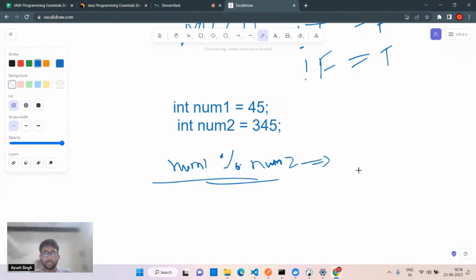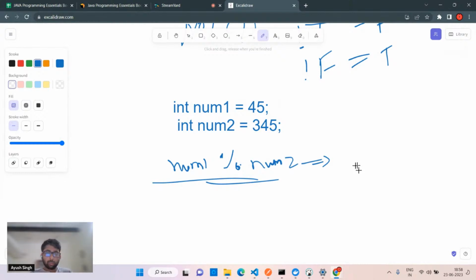Just tell me quickly in the chat box, please. What is going to be the output for this num1 and num2? We have 45 and 345, right? Can anyone tell me what is going to be the remainder in here? What is the remainder? It is quite easy. Okay, we are getting this 45. Okay, cool, that's correct actually.